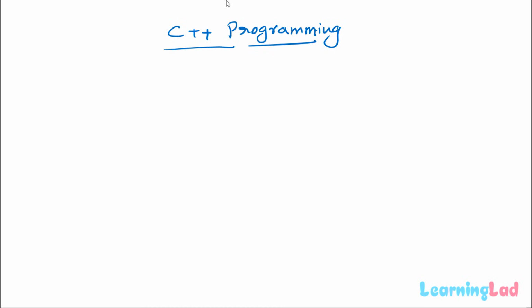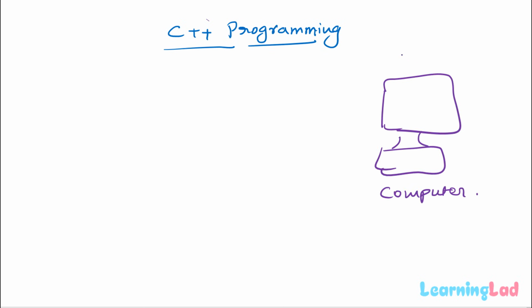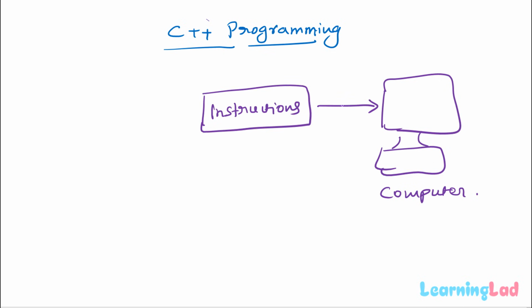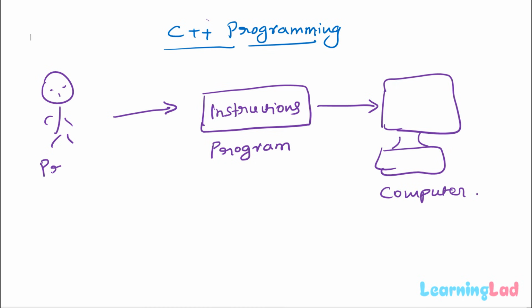So first of all, what exactly is C++? Now all of you know that a computer is an electronic device that can perform many computational tasks. But since it is a machine, these computers, they really can't do anything on their own. So to get any job done using the computer, we need to give instructions to this computer, and according to our instructions, this computer will work. These instructions which are given to this computer are called as the program, and the person who is going to write these instructions or who is going to give these instructions is called as the programmer.